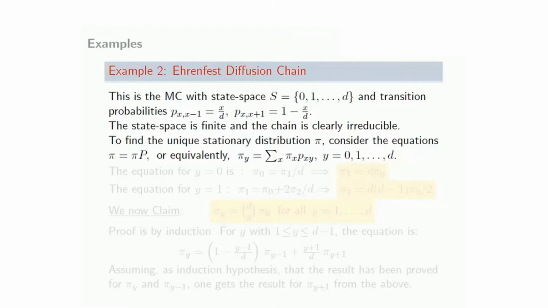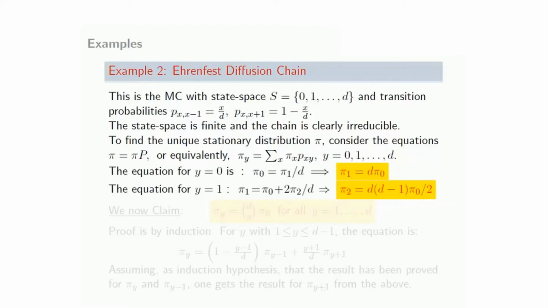You can convince yourself. So to find the stationary distribution pi, again we'll consider the equations pi equal to pi P, which if you expand it is a bunch of linear equations: pi y equal to summation over x of pi x P x y. Let's try to write this equation for each value of y. If you take y equal to 0, the equation becomes simply pi 0 equal to pi 1 over d, because all the other P x 0 for x other than 1 would be 0.